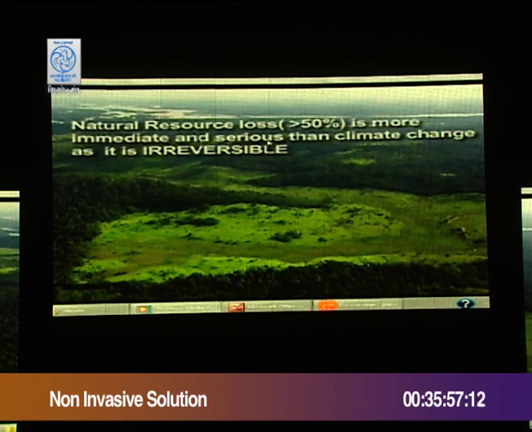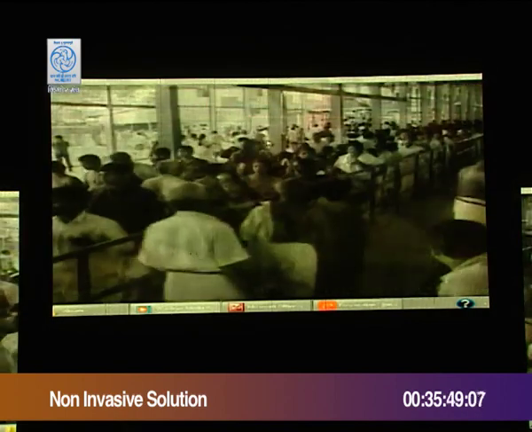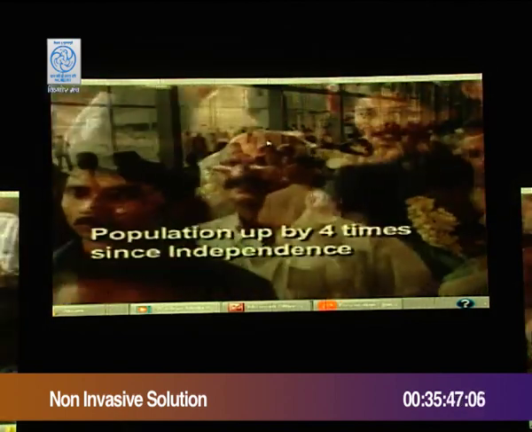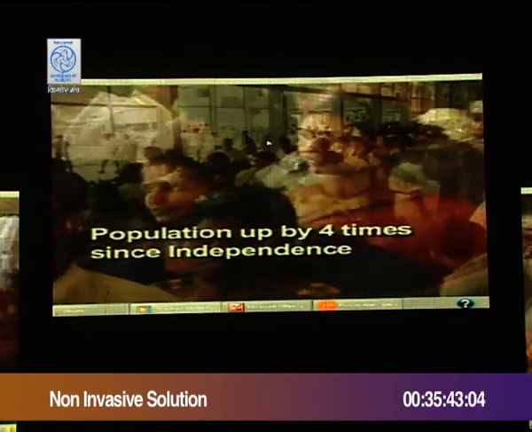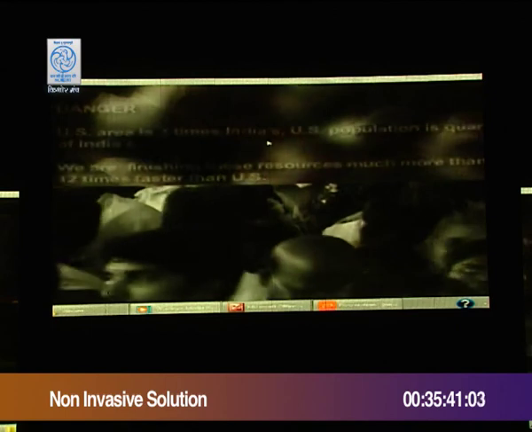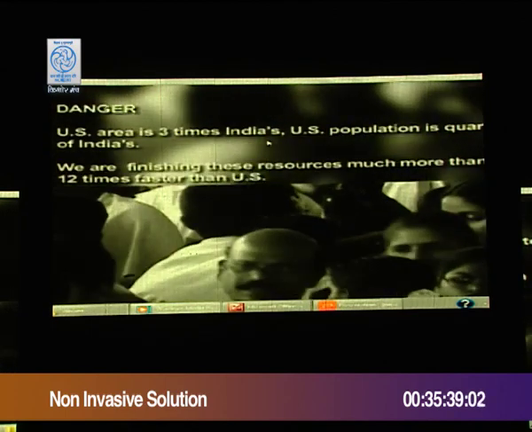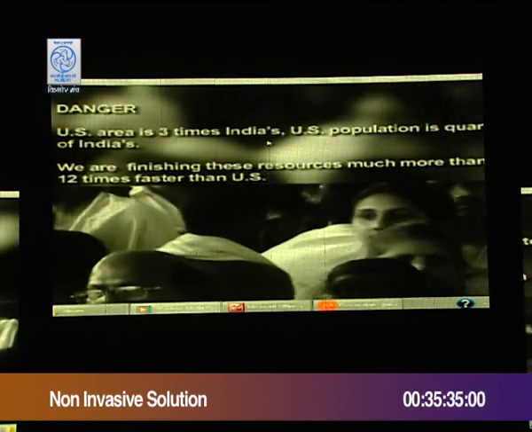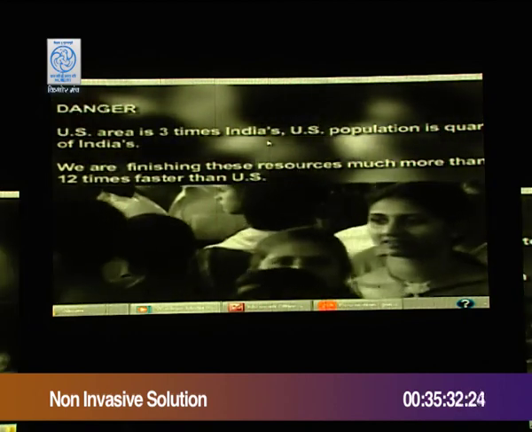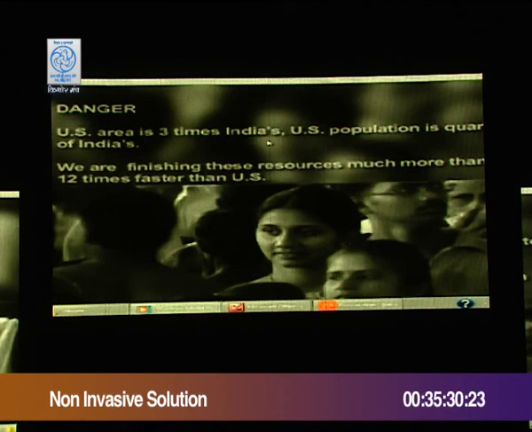The Millennium Report says that over 50% of the world's ecosystems are showing terminal loss. And the population in India has become almost 4 times what it was at independence. We cannot go the American way. Compared to India, America has 12 times more natural resources per person.